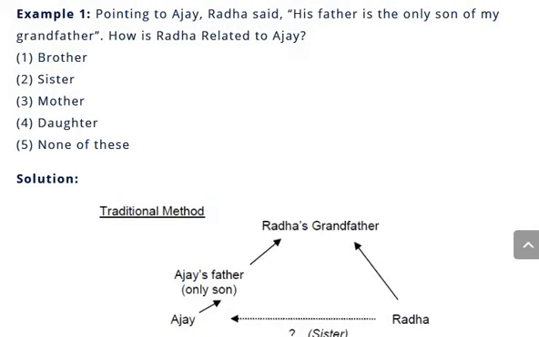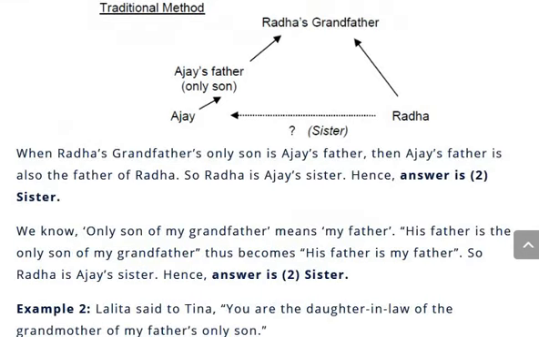Pointing to Ajay, Radha said, his father is the only son of my grandfather. So how is Radha related to Ajay? As I told you, we need to prepare a simple diagram. So Radha's grandfather's only son is Ajay's father.